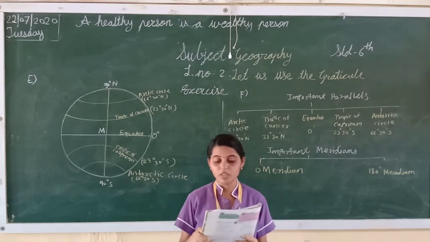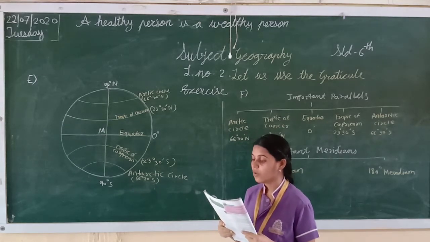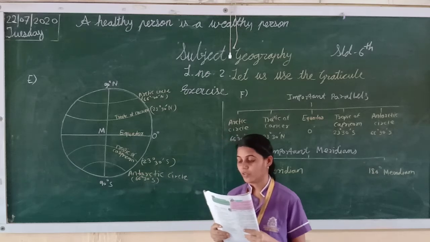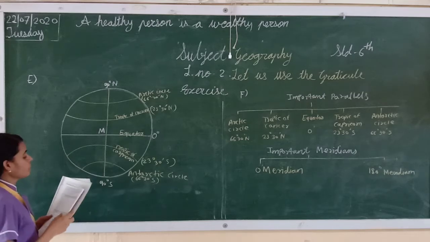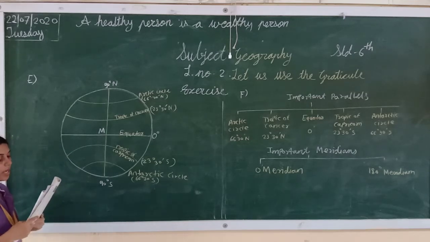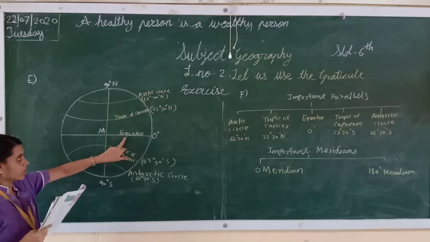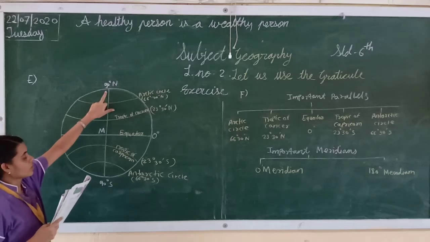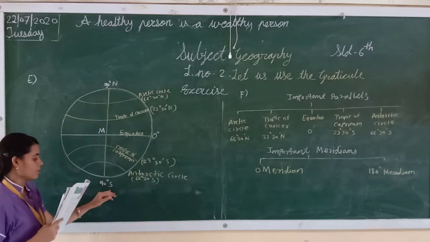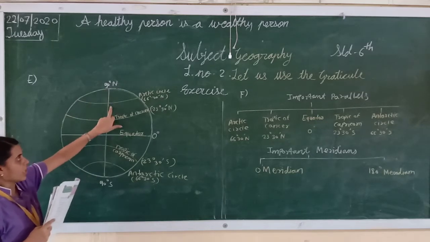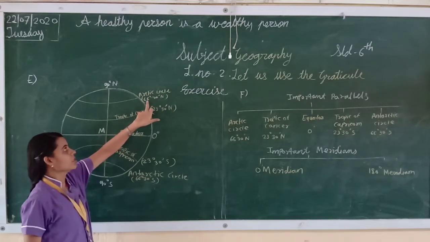Now next question: draw the important parallels and meridians in the figures given below and label them with appropriate angular measure. Student, question number 3 I have solved here. Okay, we have to draw the parallels and meridians lines. In the middle is the equator. First one, student, this is the North Pole and this is the South Pole. N means north and S means south pole. In this line, which one, student? Arctic circle.